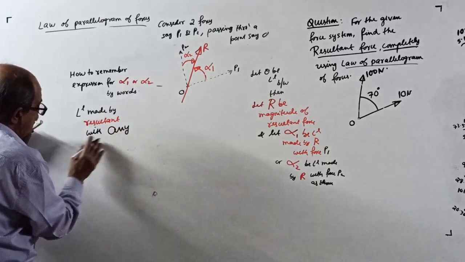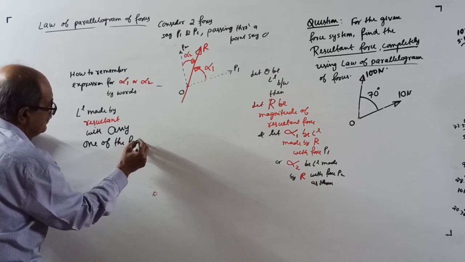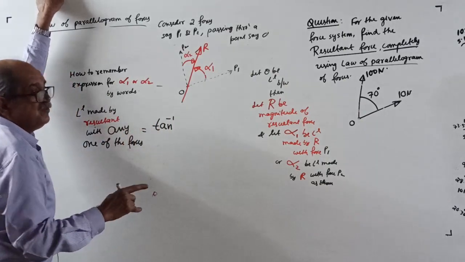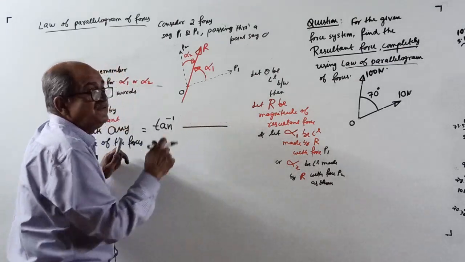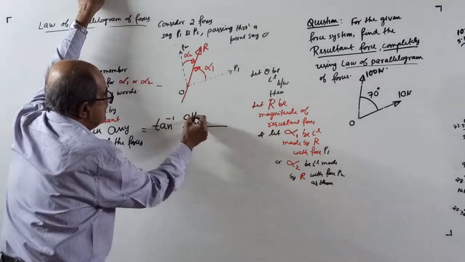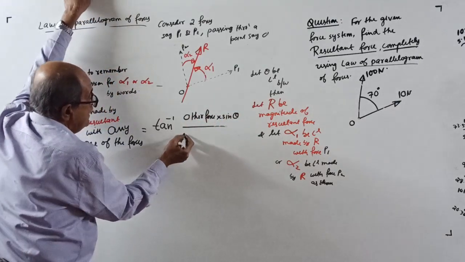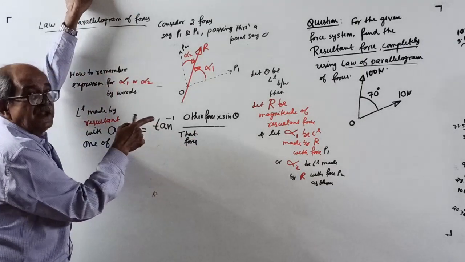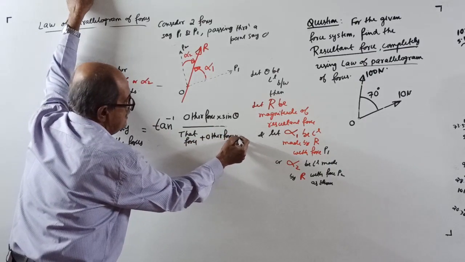any one of the forces, any one, no problem, any one of the forces equal to tan inverse of, remember the formula is tan inverse of, numerator is the other force into sin theta, theta is theta only, divided by that force with which you are measuring the angle, plus once again the other force into cos theta.